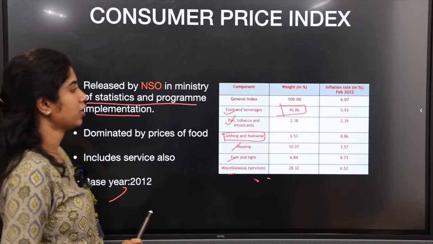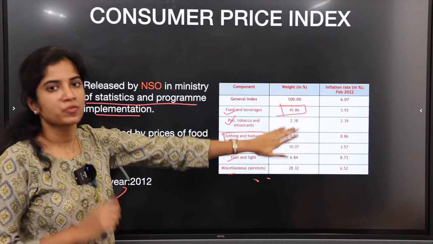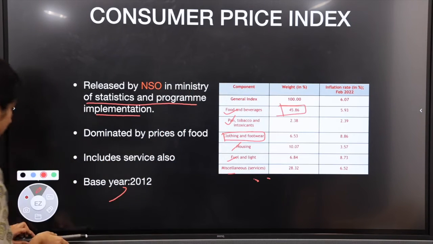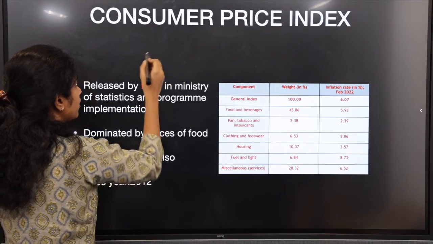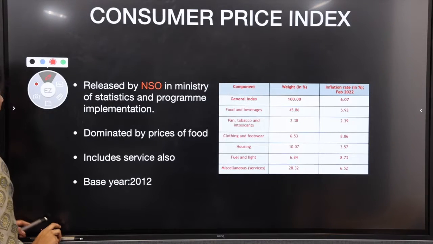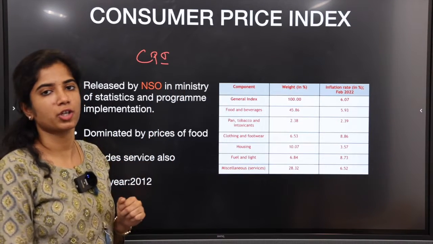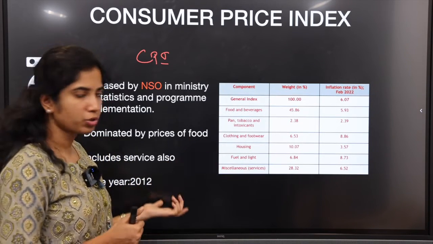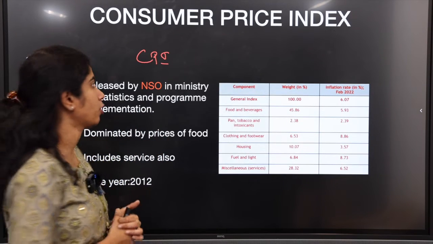Base year is 2012. Say for example, food prices are increasing. That will be shown much more here, where the weightage is more. So if food prices increase, CPI will increase. Suppose manufactured products like televisions are increasing. CPI will also increase, but which will increase more? Wholesale price index, because more weightage is given to manufactured products.